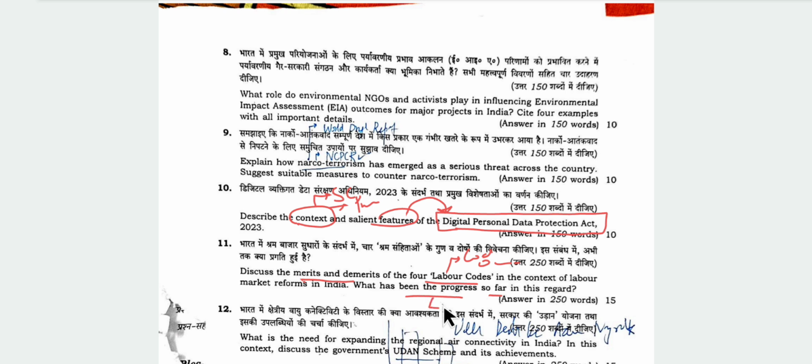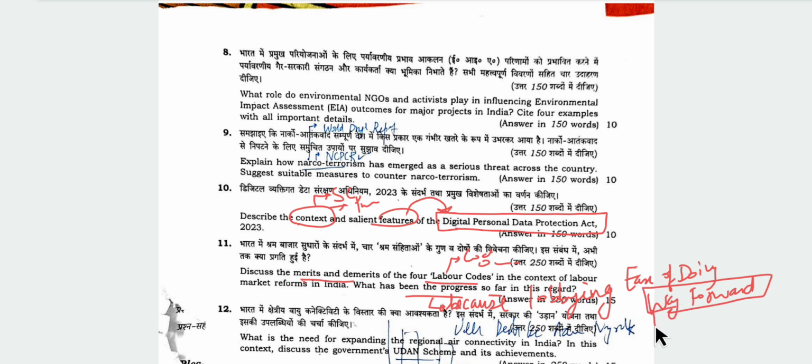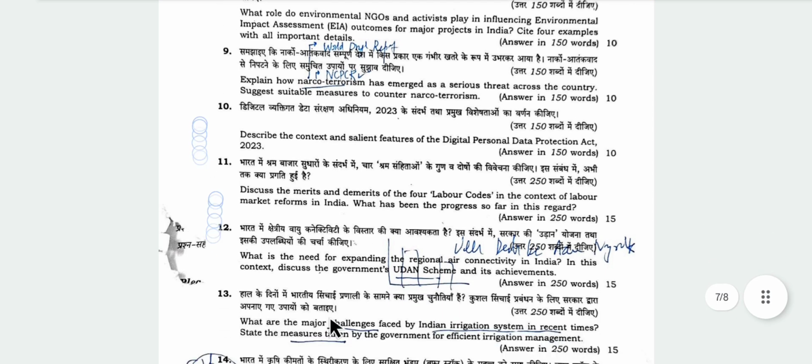Now in progress we can tell that the progress is lacking, meaning the progress is not that good because industrialists are lobbying not to implement these, because this can be a burden on them, and which can also hinder ease of doing business. In the way forward, we can mention that these reforms are good for social security benefits, and some middle path balanced way can be told, and then the conclusion can be made.